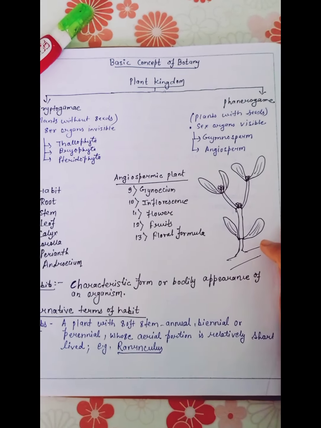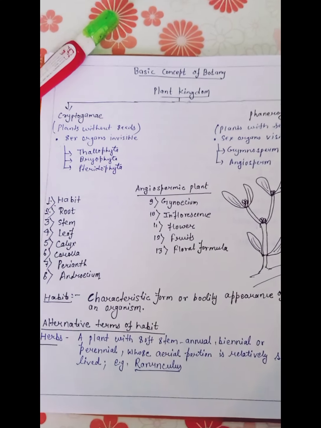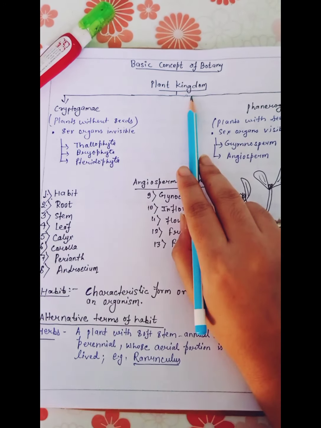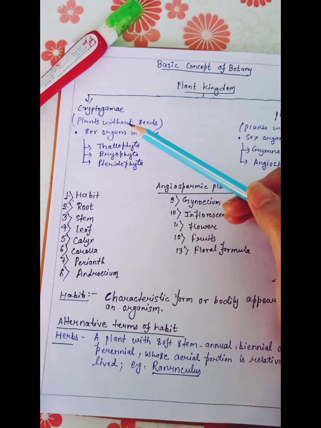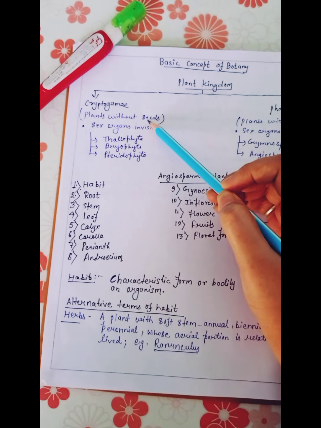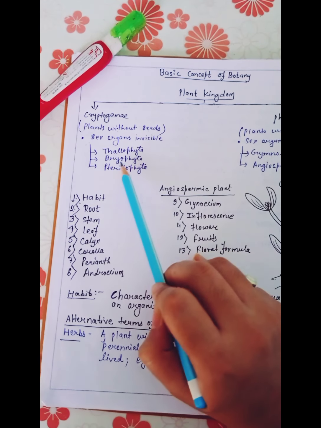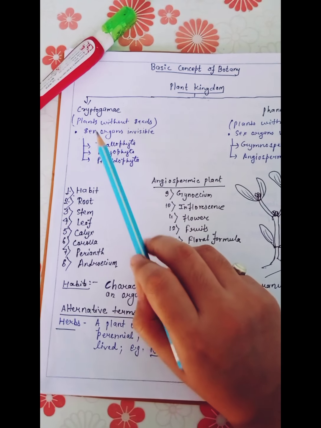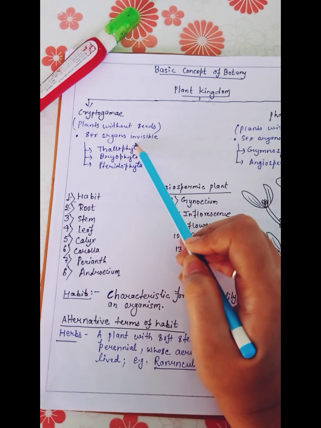This is Nikita. Here we will learn about botany, but today we will discuss some basic concepts of botany. As we know, the plant kingdom is divisible into cryptogams and phanerogams. What is cryptogam? Plants without seeds, plants which do not have seeds, are known as cryptogams. Thallophyta, Bryophyta, and Pteridophyta are examples of cryptogams. And one more point is that sex organs are invisible.